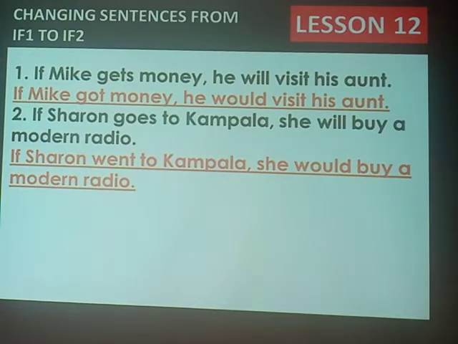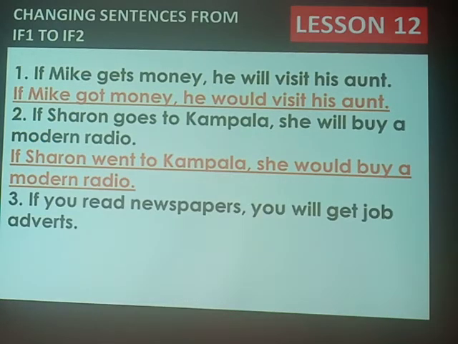We have another example. If you read newspapers, you will get job adverts. Change it to if two. What is the past simple form of the verb to read? Then we come to the past simple form of the helping verb will. What is it? As we've done in example two.